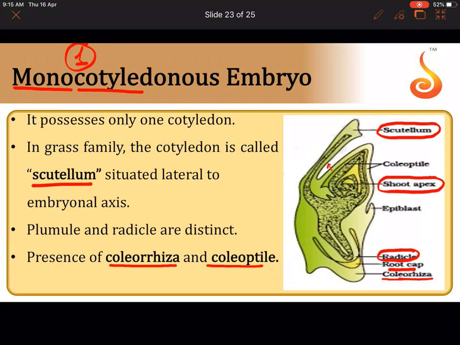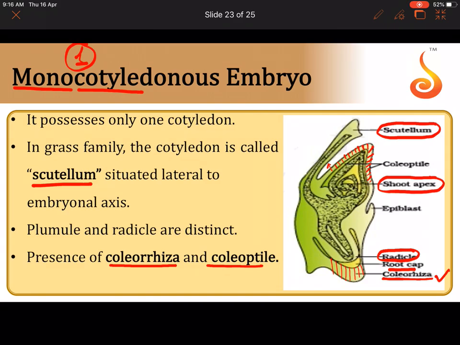Coleorhiza is a protective covering, an undifferentiated sheath of tissue that covers the radicle. See, this is the coleorhiza. It covers the radicle. This is unique to the monocot embryo. Coleoptile is a hollow sheath. See, it is covering the plumule. So what covers the plumule is the coleoptile, and what covers the radicle is the coleorhiza.